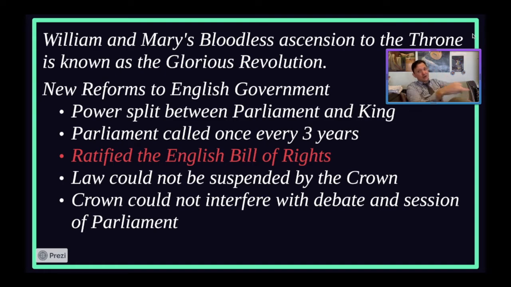The big thing that you need to understand is that William and Mary and their bloodless ascension to the throne of England was known as the Glorious Revolution. It mostly came down to her dad, James, being an open Catholic monarch who has a son that will create a line of succession where this son, also openly Catholic, will come to power. To avoid this, Parliament decides to run this man out, and William of Orange, husband of Mary Stuart, James's daughter, shows up with an army. The army abandons James, and he rows himself on over to France.